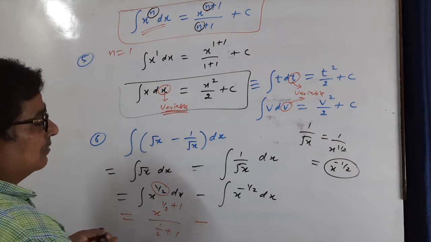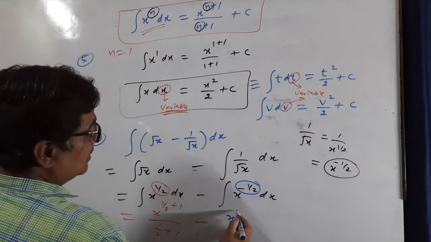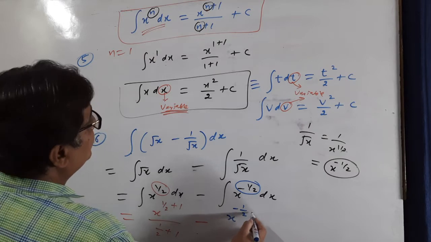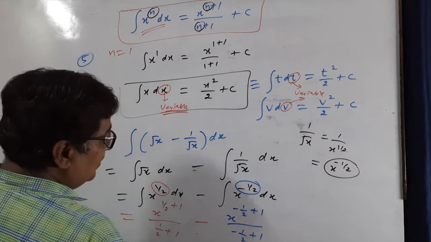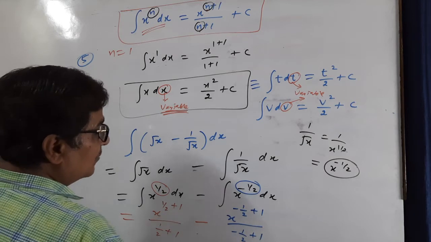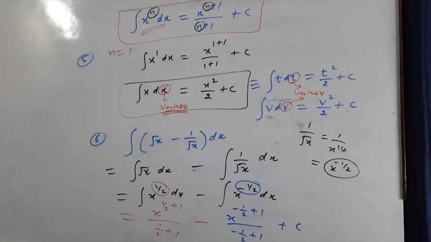Minus. Now see, in place of n it is minus 1 by 2. So x raised power minus 1 by 2 plus 1 upon minus 1 by 2 plus 1 plus another constant c2. Finally we put one constant c. Either c1 minus c2 or c1 plus c2, one constant is put. Now you can solve it.